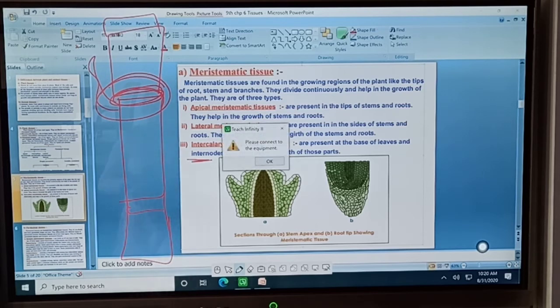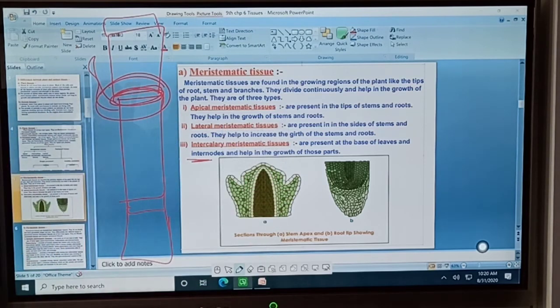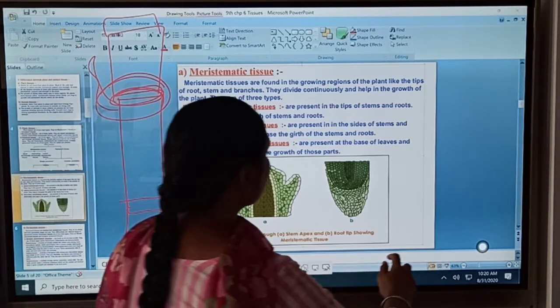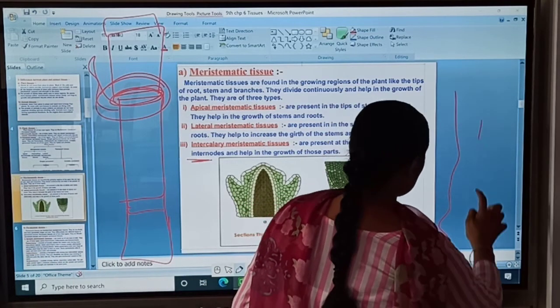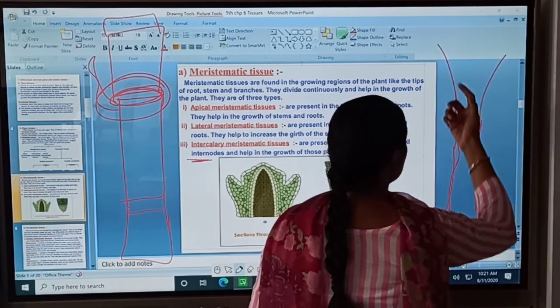The lateral meristematic tissue is present in the sides of the stem and root, and it helps in increasing the width or diameter of the root or stem. Intercalary is present at the base of the leaves or internodes and helps in the growth of those parts. Simply, you can explain it by drawing a simple diagram of a simple tree or a simple plant.